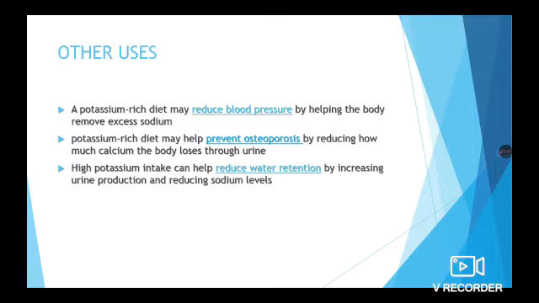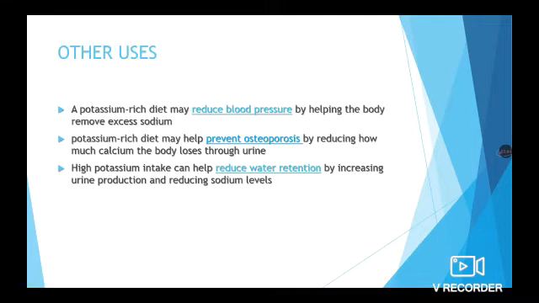Other uses of potassium. A potassium-rich diet may reduce blood pressure by helping the body remove excess sodium. Actually, excess sodium results in high blood pressure. When this excess sodium is removed, the blood pressure will be normalized. A potassium-rich diet may help prevent osteoporosis by reducing how much calcium the body loses through urine. Osteoporosis is a disease condition where the bone calcium is lost. Here, if we take a potassium-rich diet, the amount of calcium lost will be regulated.